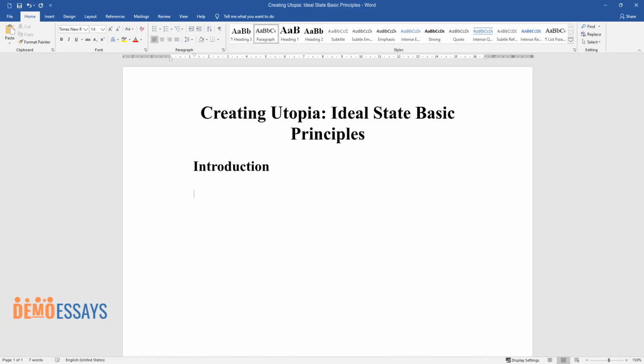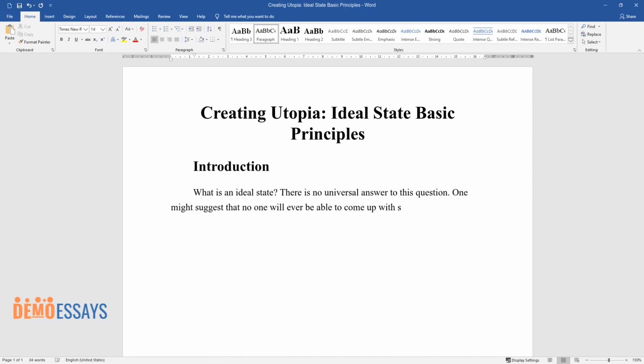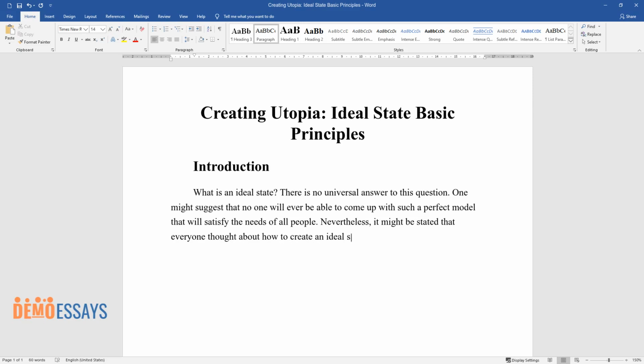Introduction. What is an ideal state? There is no universal answer to this question. One might suggest that no one will ever be able to come up with such a perfect model that will satisfy the needs of all people. Nevertheless, it might be stated that everyone thought about how to create an ideal state.